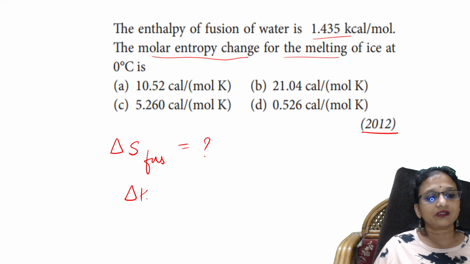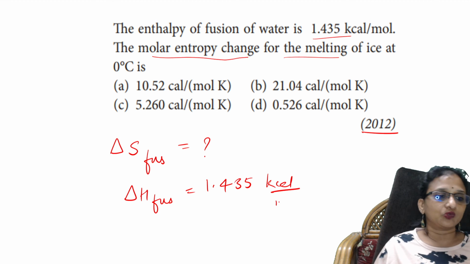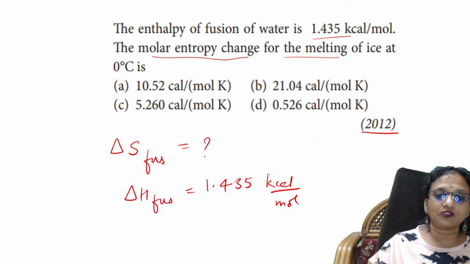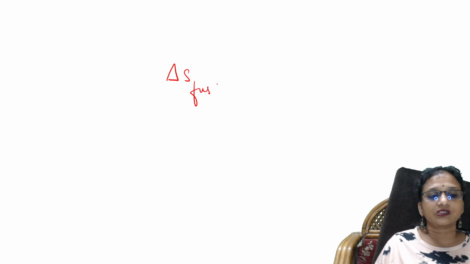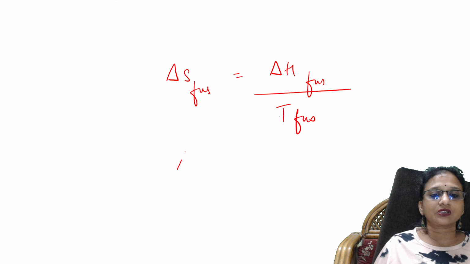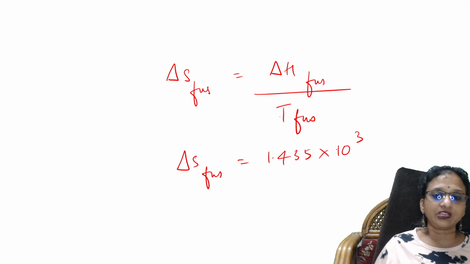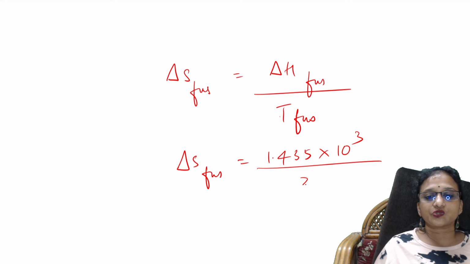What did they give me? Enthalpy of fusion they have given me. It is 1.435 kilocalories per mole. What is the formula? Delta S fusion is equal to delta H fusion by T. Now substitute: delta S fusion is equal to 1.435 into 10 raised to power 3 divided by 273.